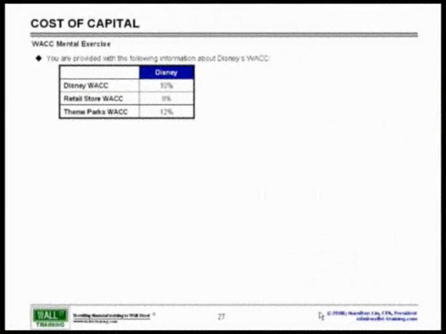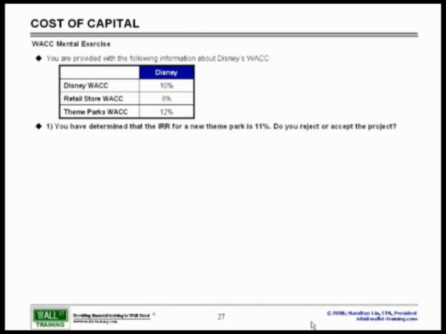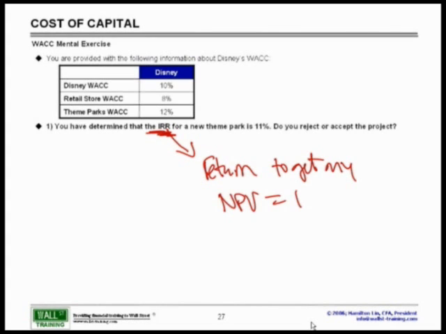Mental exercise on WACC. You are provided with the following information about Disney's WACC. You are told that Disney's WACC for the overall company, the entire overall company, is 10%. Their retail store WACC is 8%. Their theme parks is 12%. So the question now becomes, if I've determined the IRR for the new project, remember what was IRR? This is the rate of return to get my NPV, my investment, to zero.